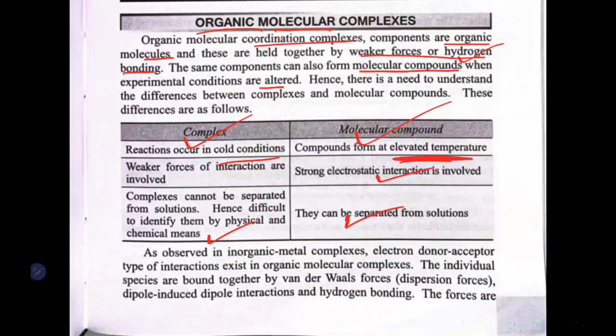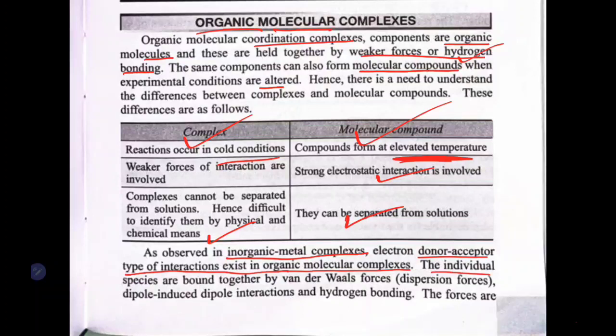Now, as observed in the inorganic metal complex, an electron donor acceptor type of interaction exists in the organic molecular complex. In the inorganic metal complex, we saw the ligand giving electrons to the metal ion. Like that, here also a donor acceptor interaction occurs between the two molecules to form an organic molecular complex.